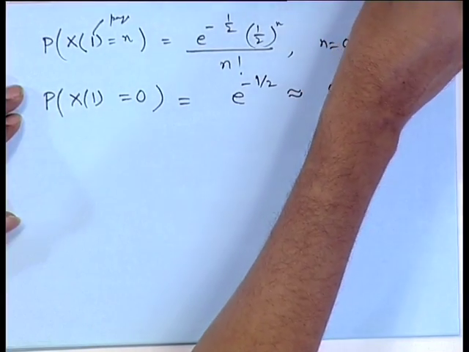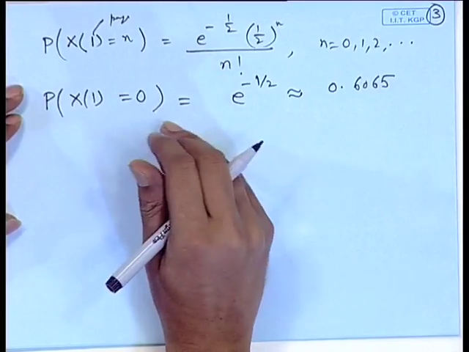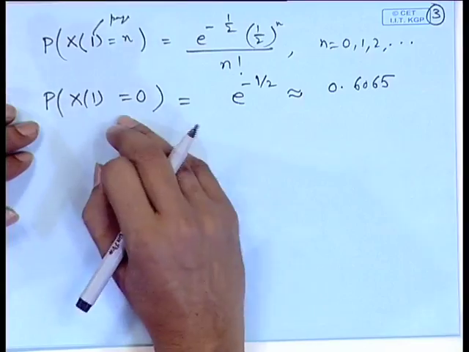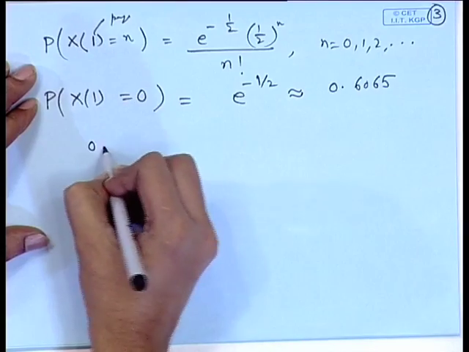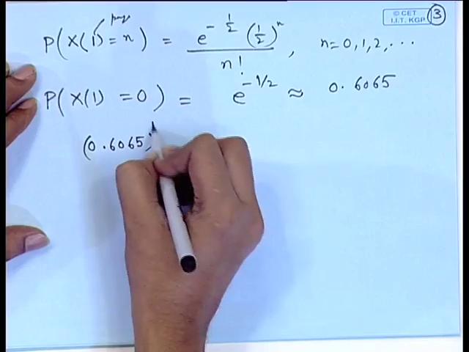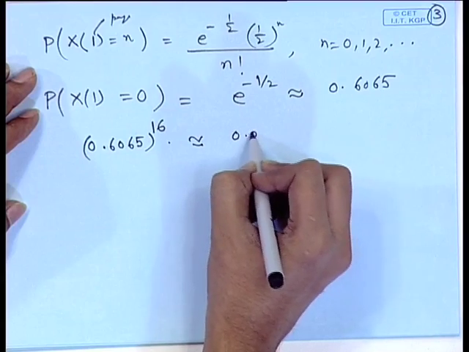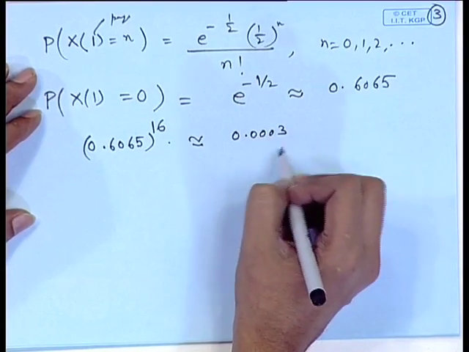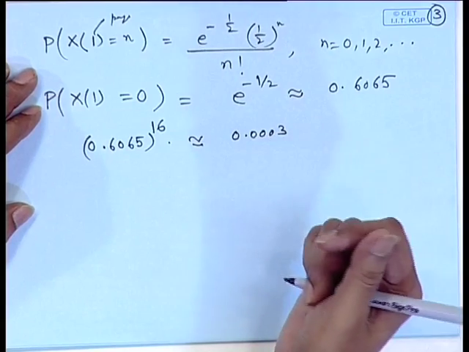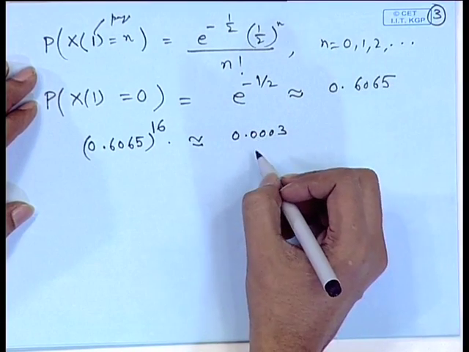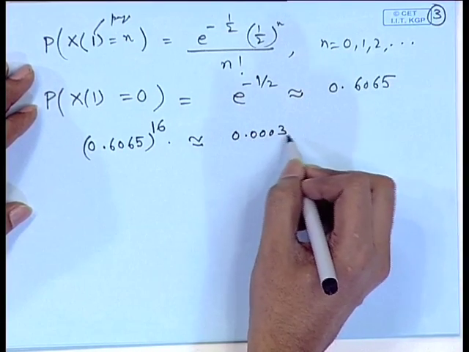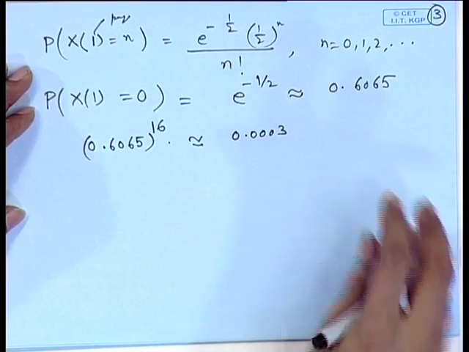What is the probability that a 16-page chapter has no errors? Here, each page containing an error or not can be considered as a Bernoulli trial. For one page, not having any error is 0.6065. So a 16-page chapter having no errors can be considered as 0.6065 to the power 16, that is p to the power n, which is approximately 0.0003. This is quite small, which is obvious, since in one page the probability of not having an error is only about 0.6, so in a 16-page chapter the probability of no error is naturally going to be very small.